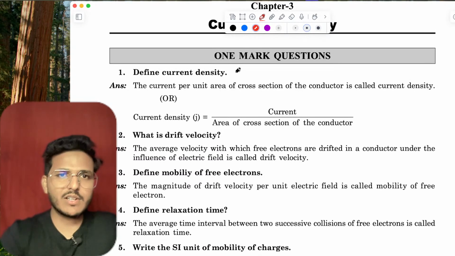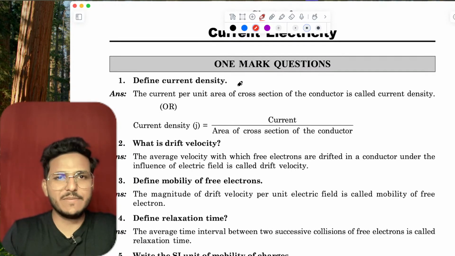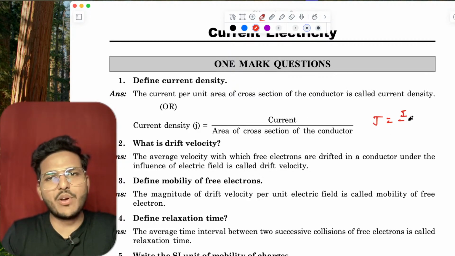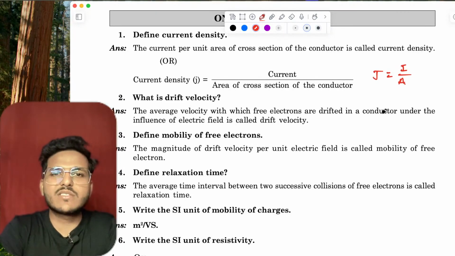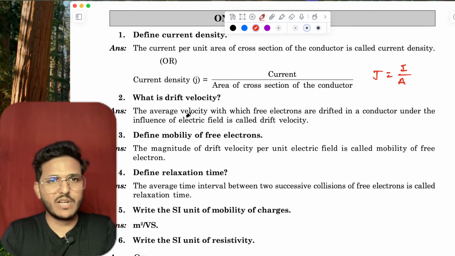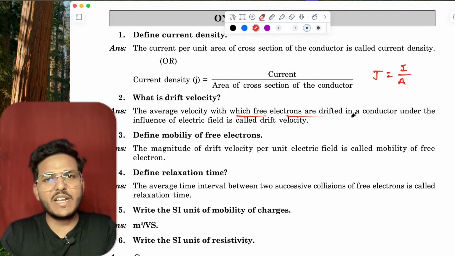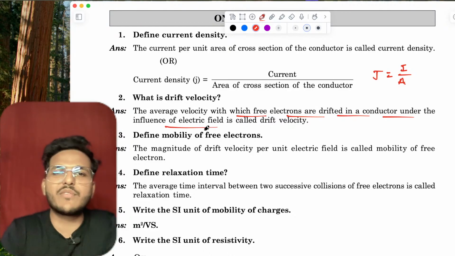Now come to current electricity. Define current density. Current density, as you know, J equals I upon A, where I is the current and A is the area of cross section. What is drift velocity? This is the average velocity with which free electrons drift in a conductor under the influence of an electric field.